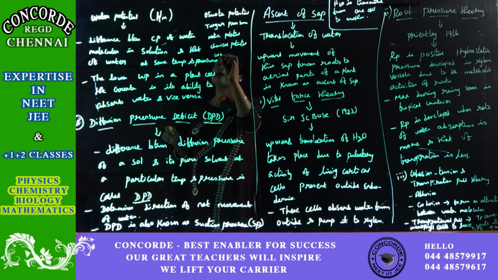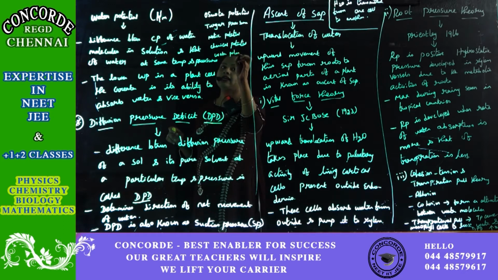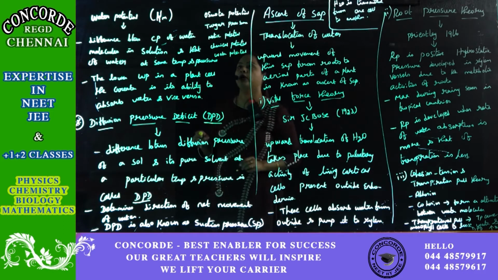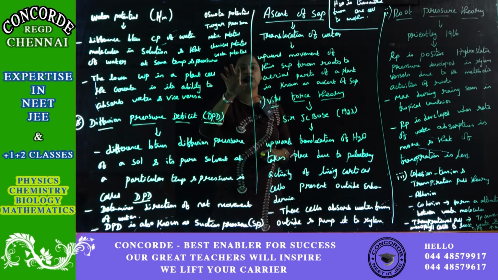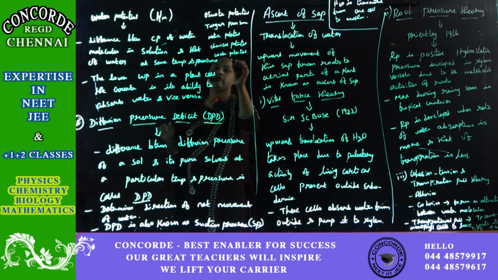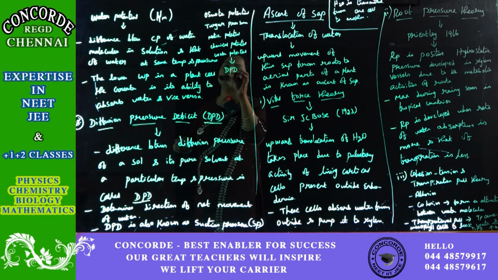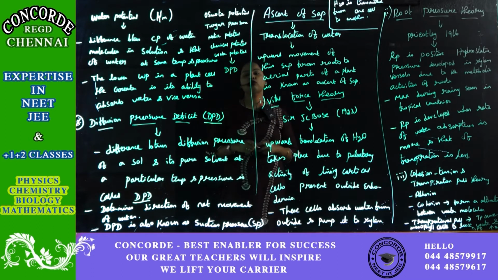And the fifth one is water potential. This is again very significantly important, because water potential determines how much water has to be absorbed by the plant. For all this, the main important factor is diffusion pressure deficit, which determines the net movement of water in plants. So all this is related to plant water relation.